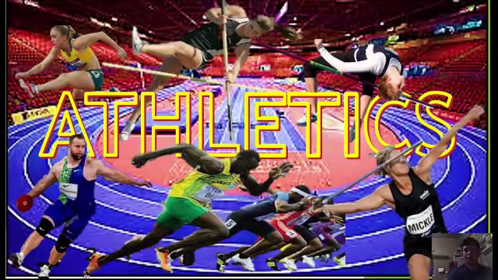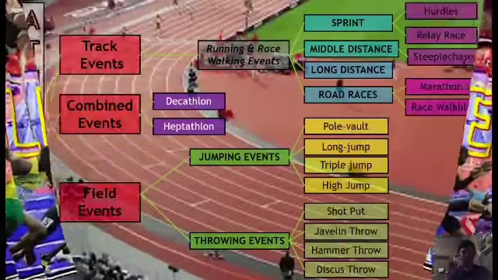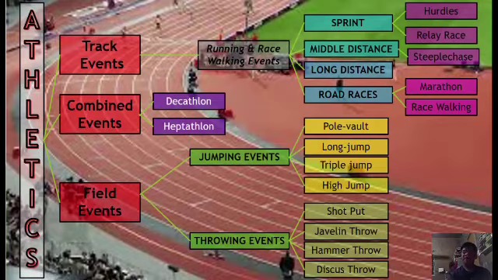Now, let's go to the hierarchy chart. We have here the three categories under athletics. We have track events, field events, and combined events. For track events, we have running and race walking events, which has sprint, middle distance, long distance, and road races. Under sprint, we have hurdles and relay race. For middle distance, we have steeplechase. For road races, we have marathon and race walking.